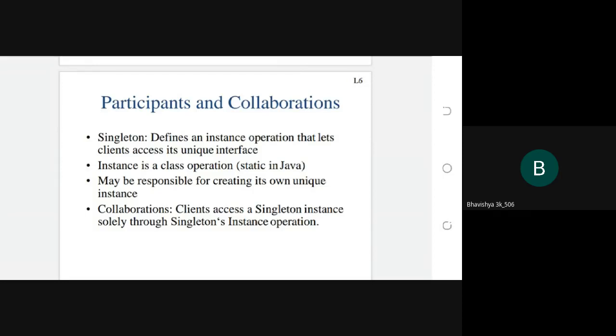Next one is the instance. Instance is the next participant. Instance means object. It may be responsible for creating its own unique instance.